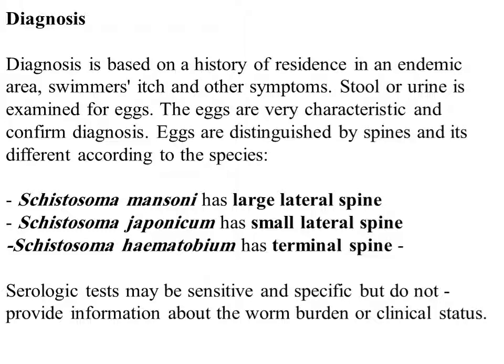In cases of Schistosoma mansoni, the egg has a large lateral spine. In cases of Schistosoma japonicum, it has a small lateral spine, while in cases of Schistosoma haematobium, it has a terminal spine. Also, serological tests may be sensitive and specific, but don't provide information about the worm burden or clinical state.